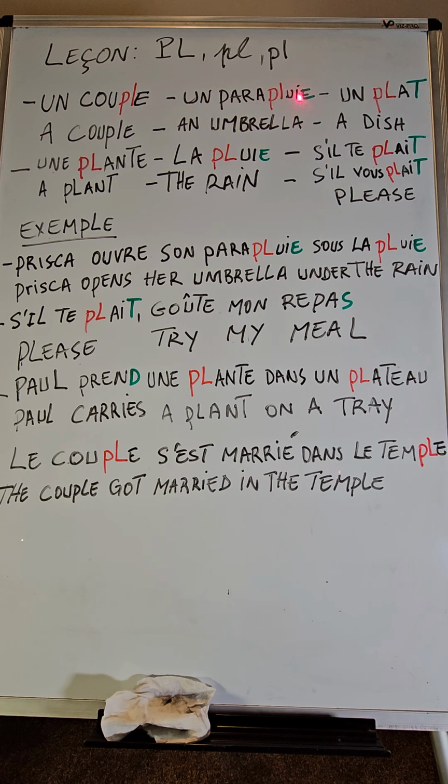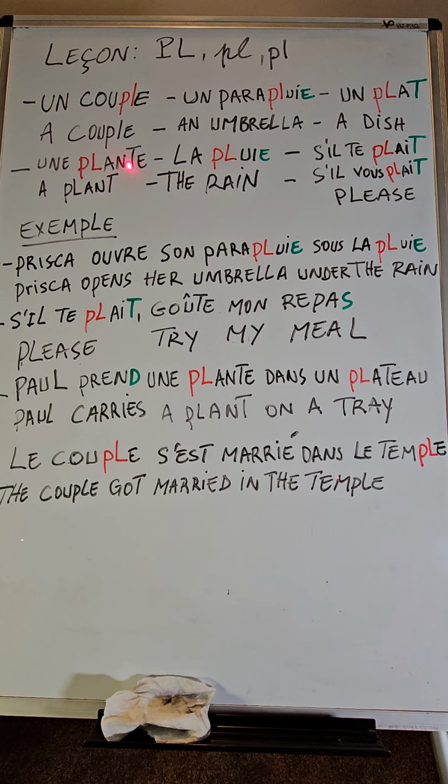Here, there is an E at the end of parapluie, which is mute. That's why it's in green. We have un plat, which means a dish. And then also here, you can notice there is a T at the end of plat, which is mute. You don't pronounce it. So you just say un plat, which means a dish.